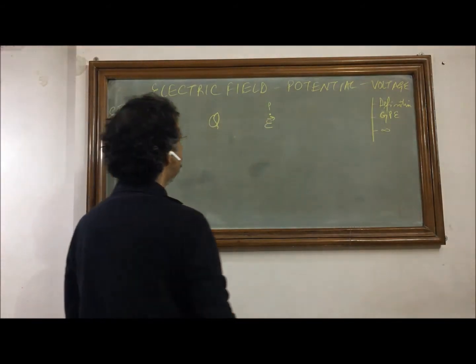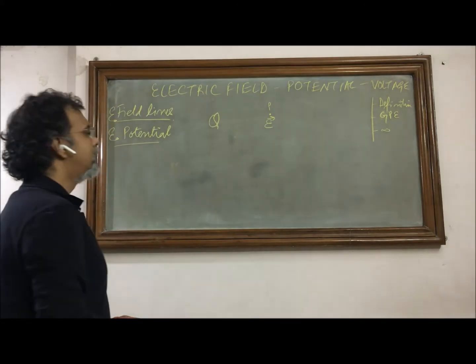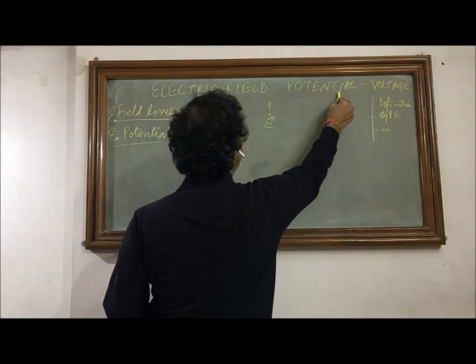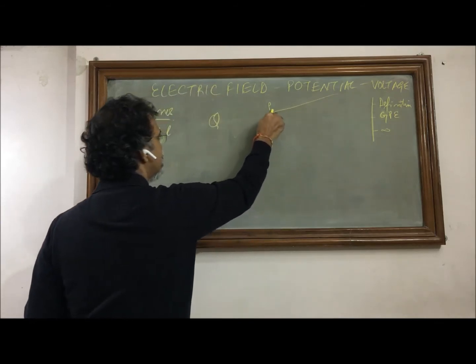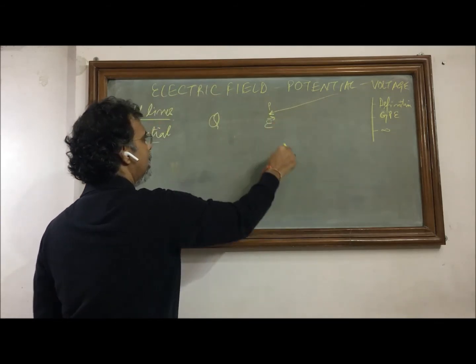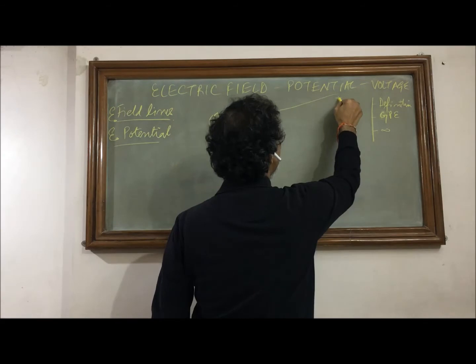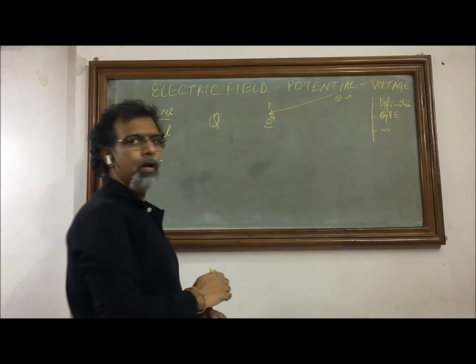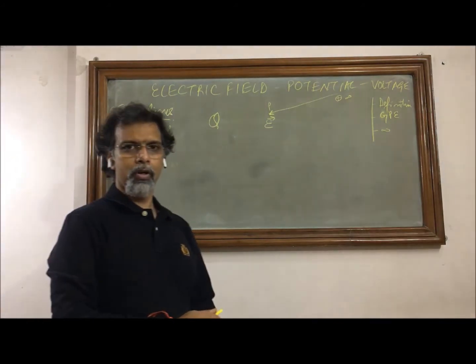So the electric potential is defined as the work done in bringing a unit positive charge from infinity to this point. The work done in bringing a unit positive charge from infinity to this point is referred to as electric potential in electrostatics.